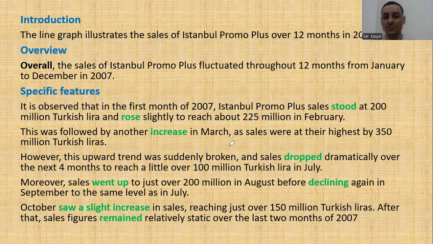I could have said, like, sales increased in March. But that will be basic. This is much better. This was followed by another increase in March, as sales were at their highest by 350 million Turkish liras. Look, their highest. This is one of the main features.